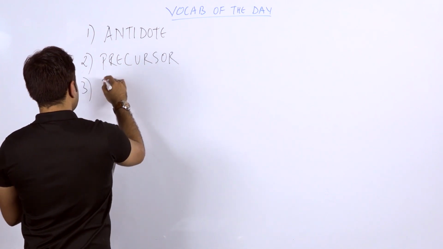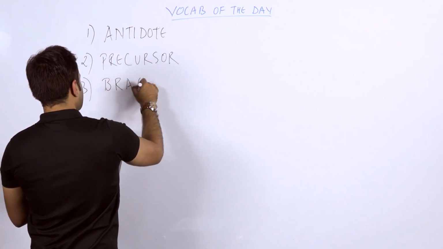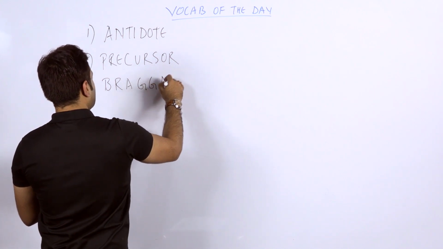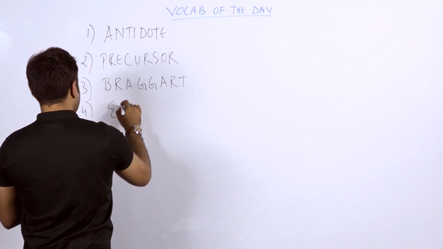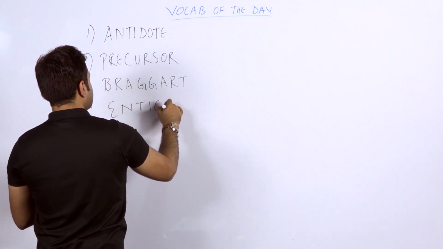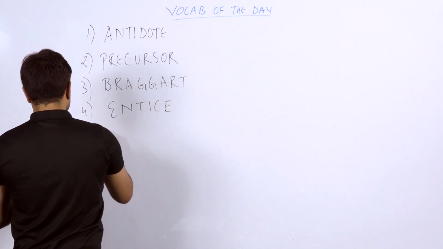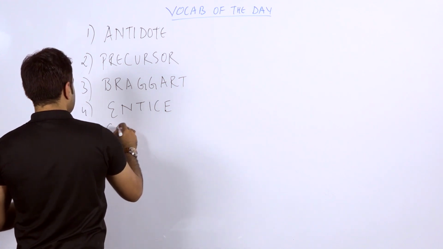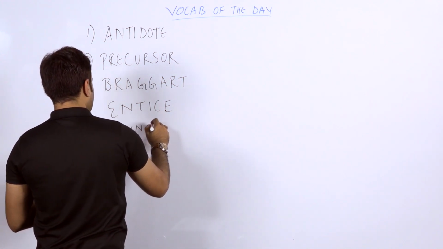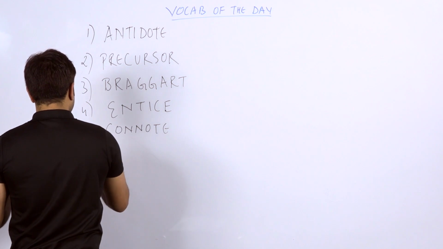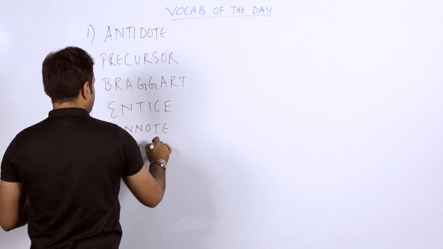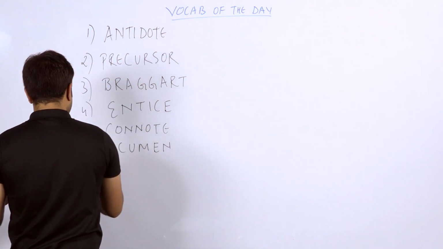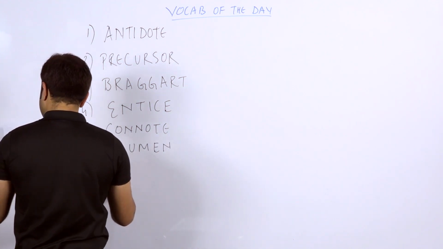Third word is braggart. Fourth word is entice. Students, fifth word is connote. Sixth word is acumen. So seventh word I have taken is